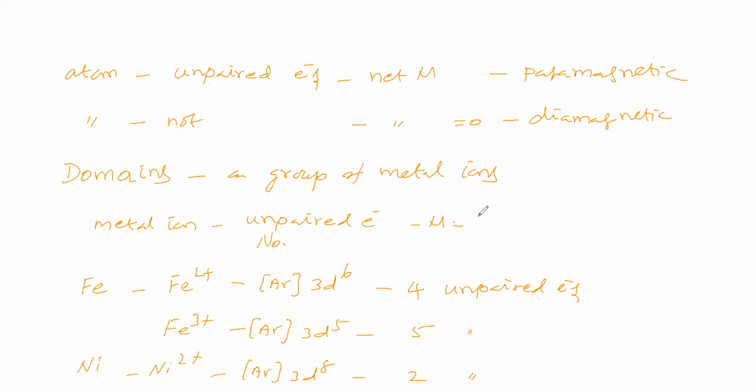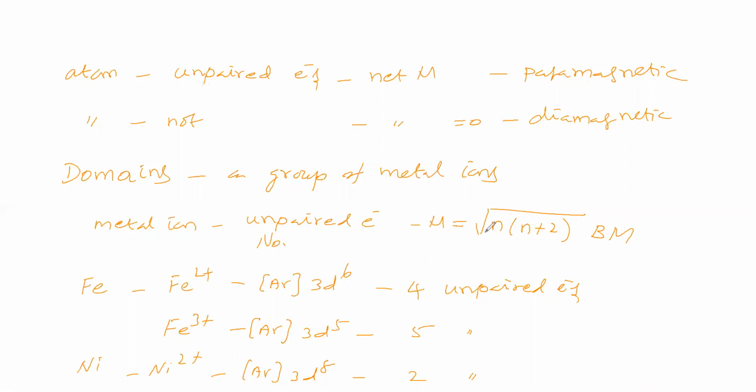The magnetic moment is equal to the square root of n into n plus 2 Bohr magneton, where n is the number of unpaired electrons. Based on the number of unpaired electrons, the magnetic moment will be there.